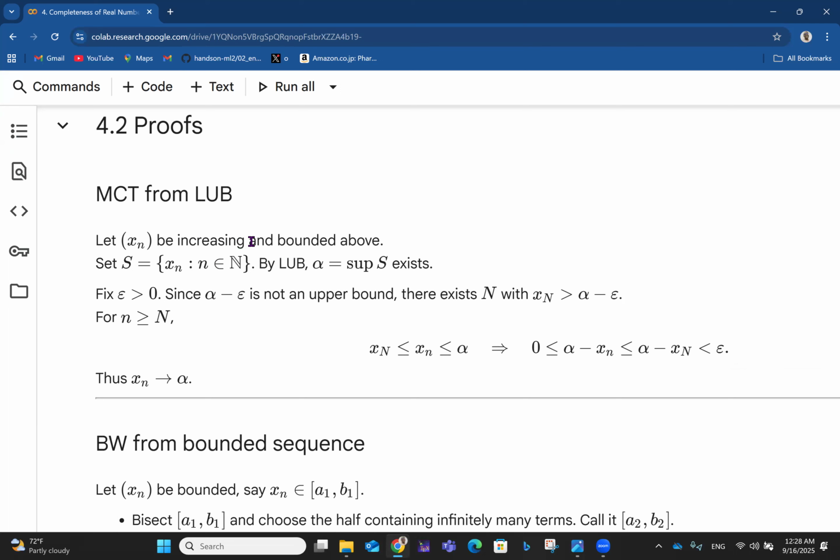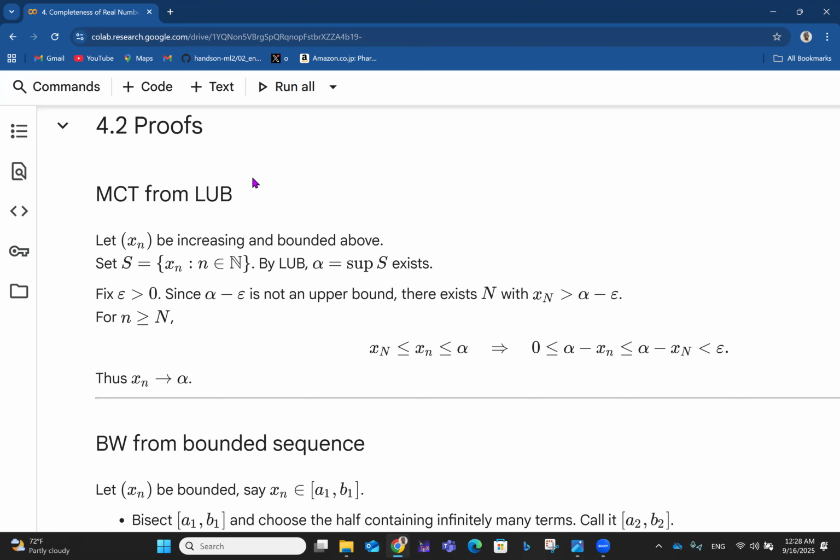So, of course, the increasing part is what makes it monotone. And then being bounded above talks about the idea of the least upper bound. So let xn be increasing and bounded above. Then we set S to be the collection of all xn such that n belongs to the set of natural numbers. So by the least upper bound property, we have alpha, which is the supremum, sup S, existing like that.